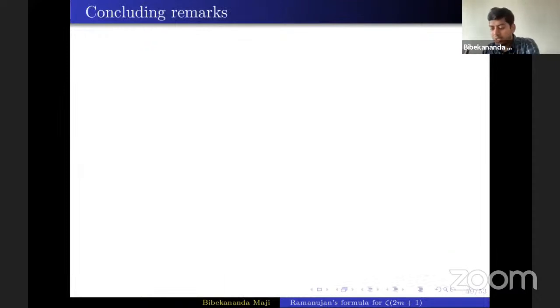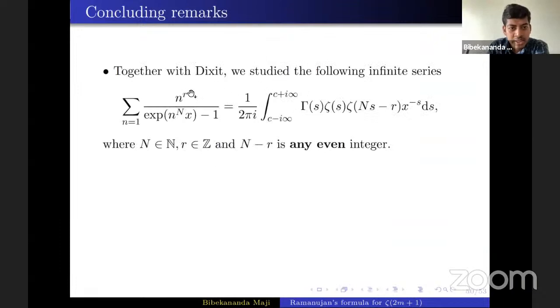So I'll end within 1 minute. Together with Professor Dixit, we studied this series where n minus r was any even integer. In future, we want to study what will happen when n minus r is odd. In that case also we'll get something interesting.